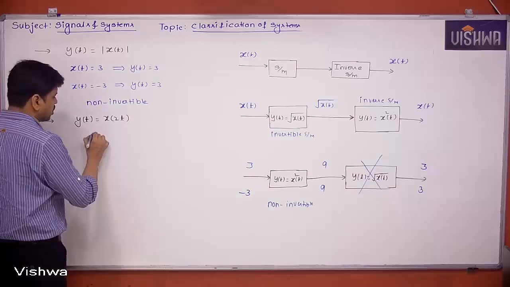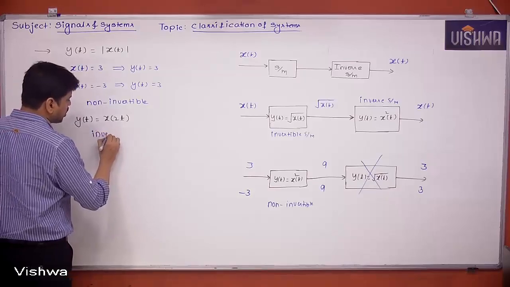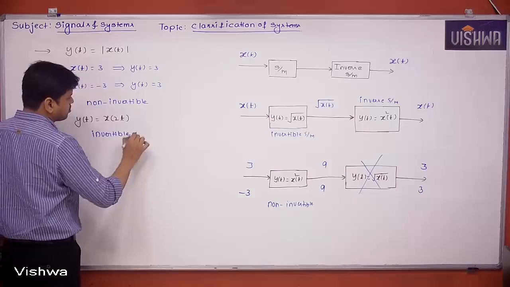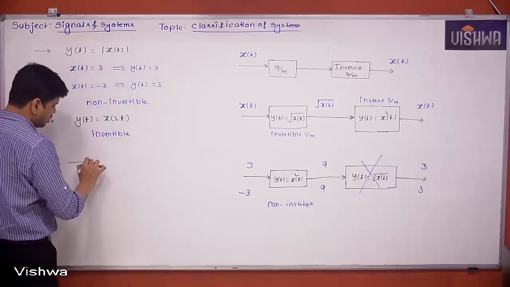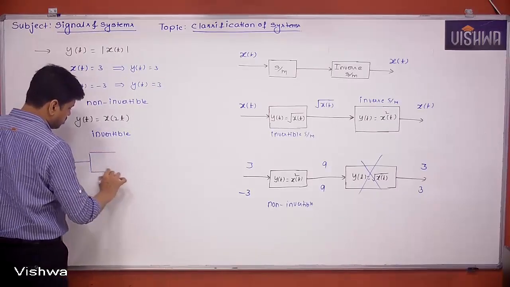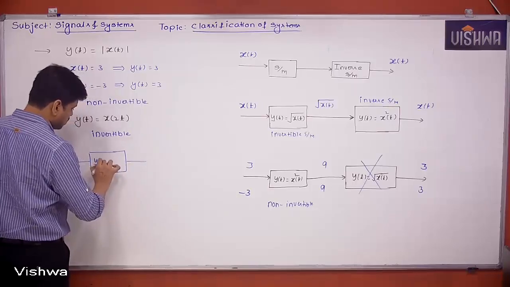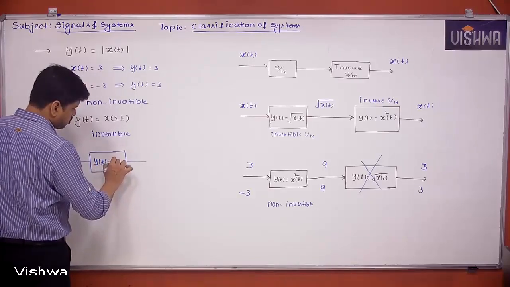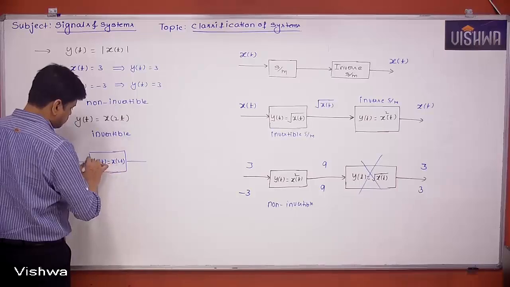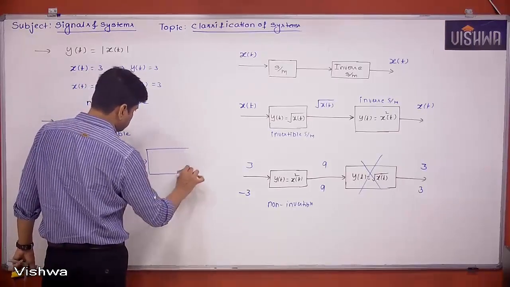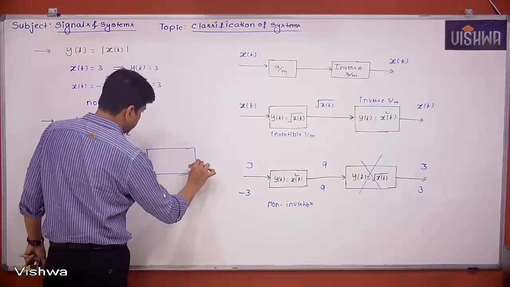So it is invertible. If it is invertible, we have to know what the inverse system is. What is the inverse system for this? If I take y of t is equal to x of 2t, then what kind of system will make the final output x of t?